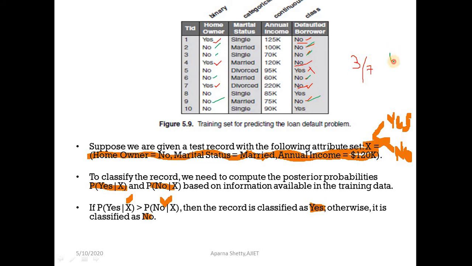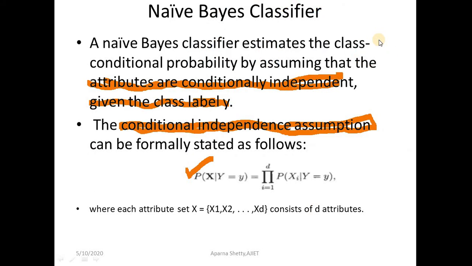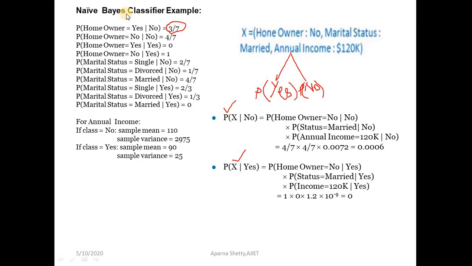The total number of no's we have already counted is 7. So the probability of homeowner equal to yes given no is 3 by 7, and the probability of homeowner equal to no given no is 4 by 7.